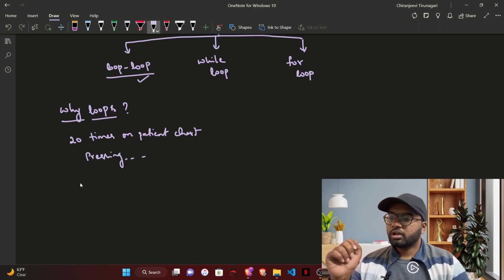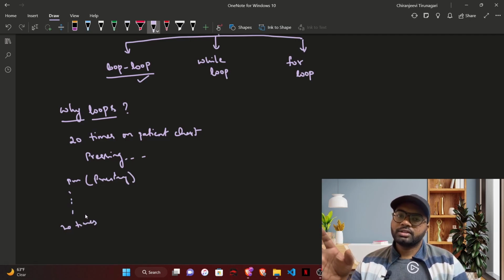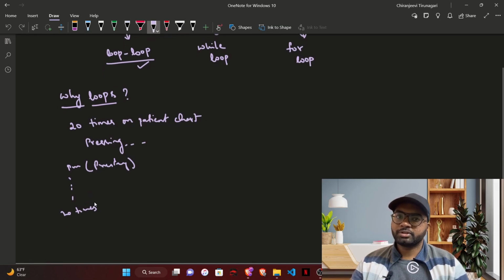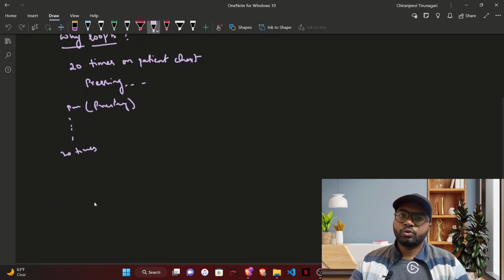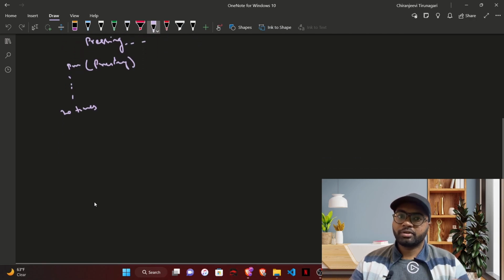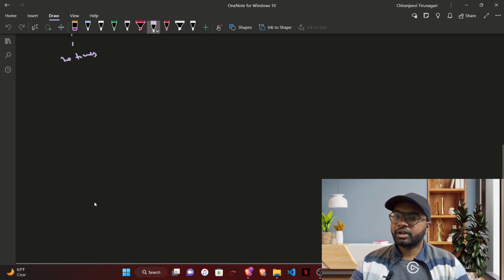So if you want to do this, and if we don't know about loops, what we have to do is print pressing and write this like 20 times. This is a painful process. We can't do this. Obviously we have loops for this purpose only, to avoid repetitive printing or repetitive doing of a particular task, not just for printing but for any repetitive task.